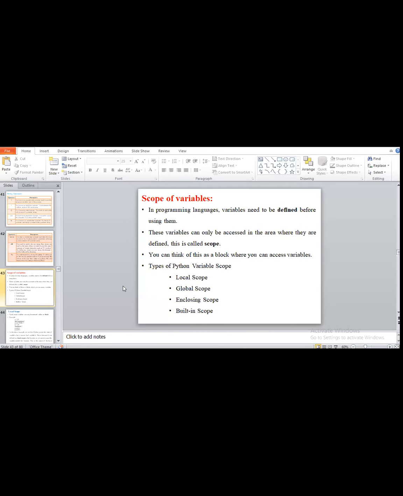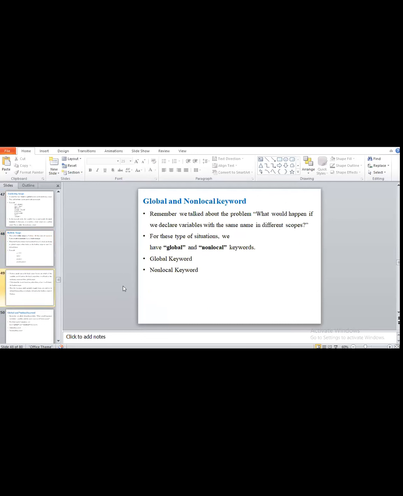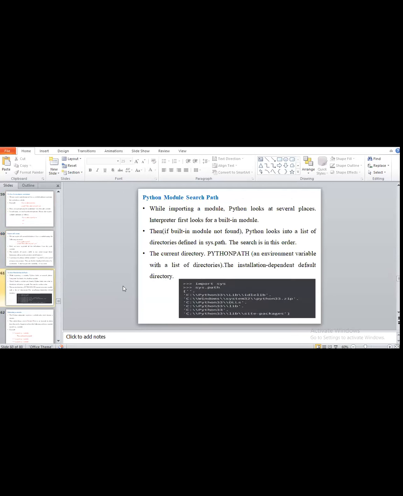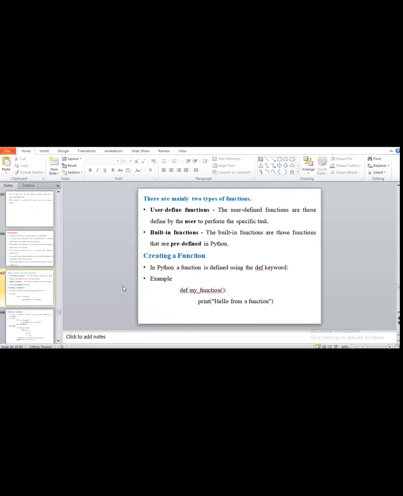Okay, so today we will stop with this point. In the next lecture, we will see functions, meaning how we declare a function.